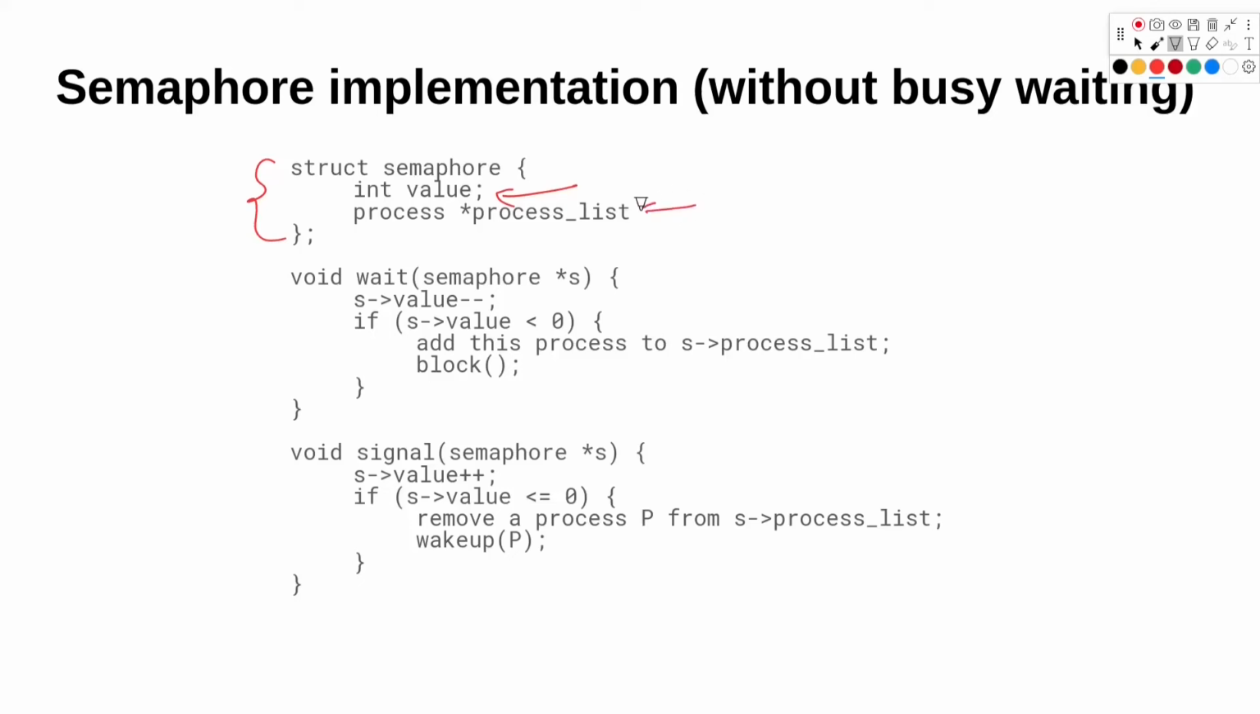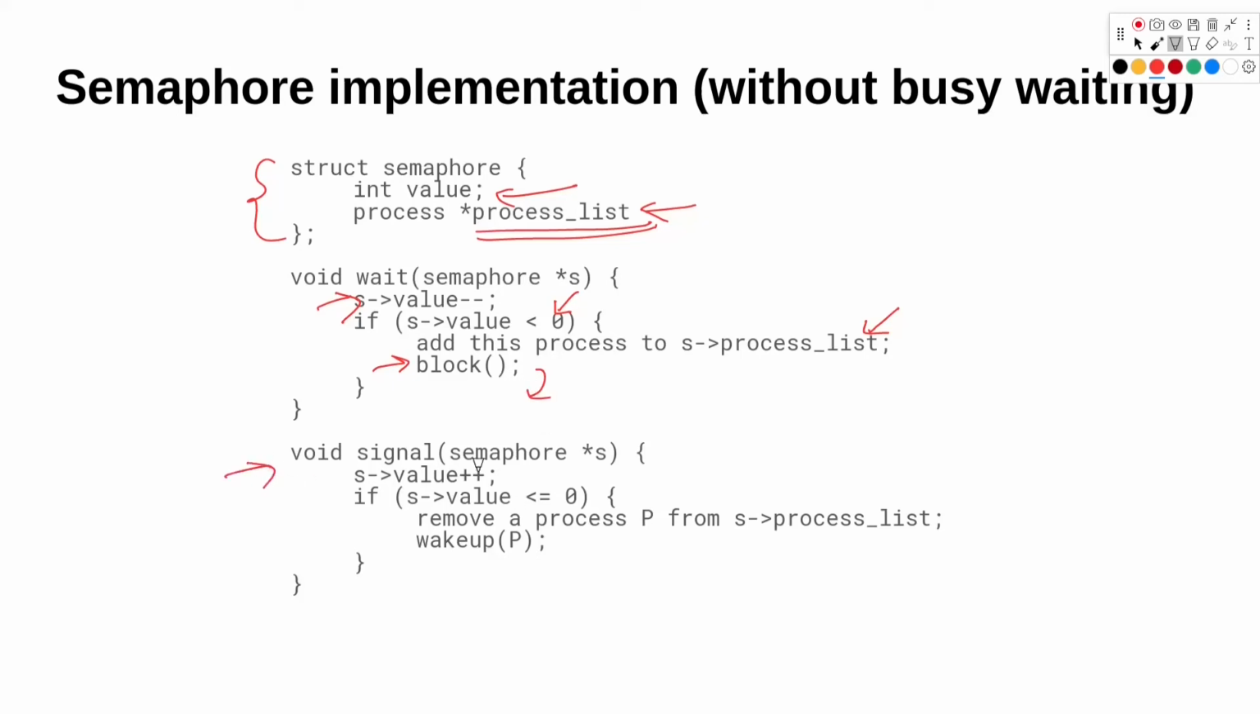This is a process list. So we will see how we can use this process list to remove busy waiting. In the wait function, we decrease the value of semaphore, and now if the value of semaphore becomes less than 0, we add this process to the process list, and then we block the code here. So the process stops here, so it can't continue further on.